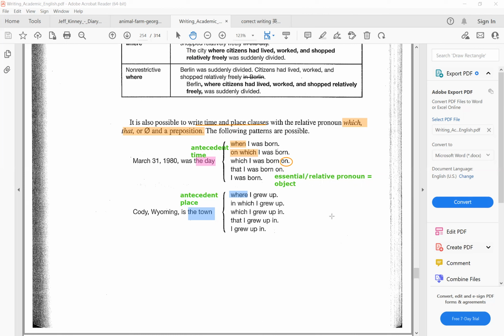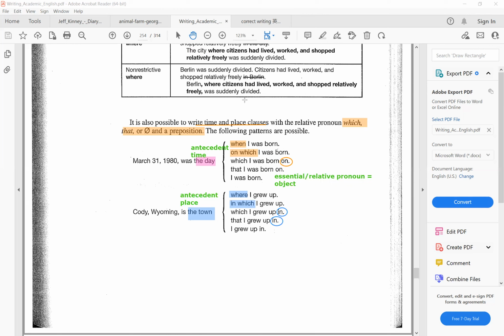But I grew up in the town, so of course I can use the preposition in which I grew up, or the less formal version with a dangling preposition at the end: which I grew up in, that I grew up in, or omit, I grew up in.